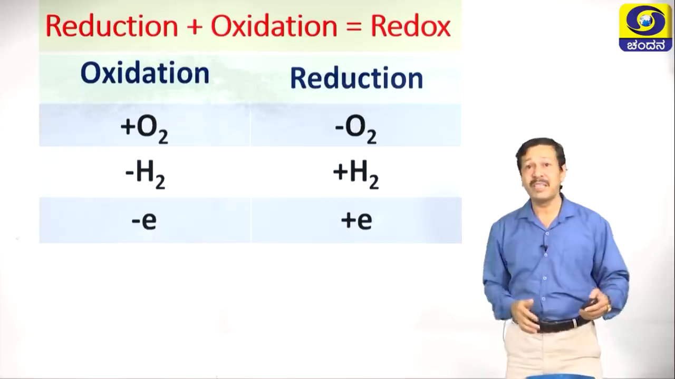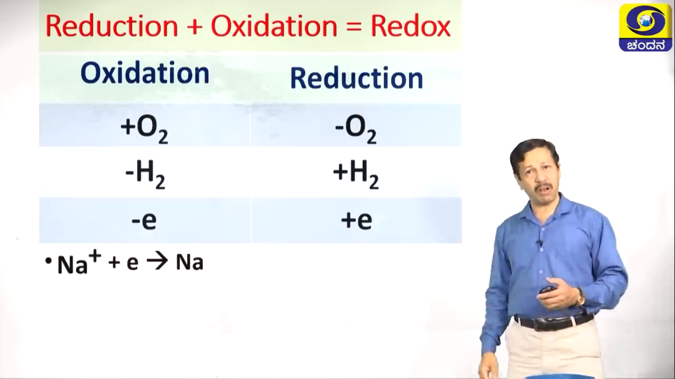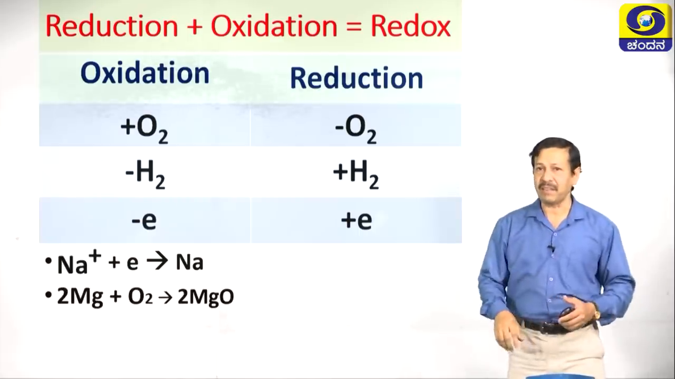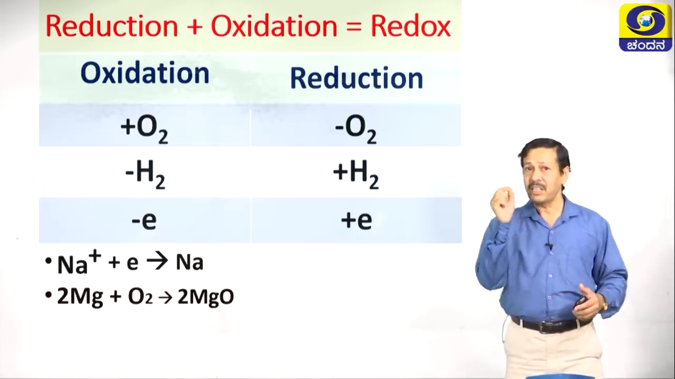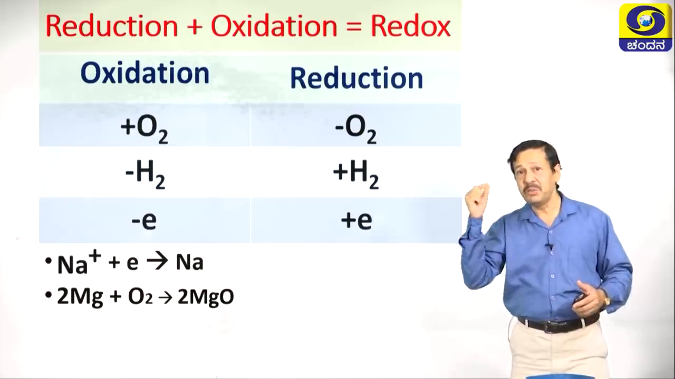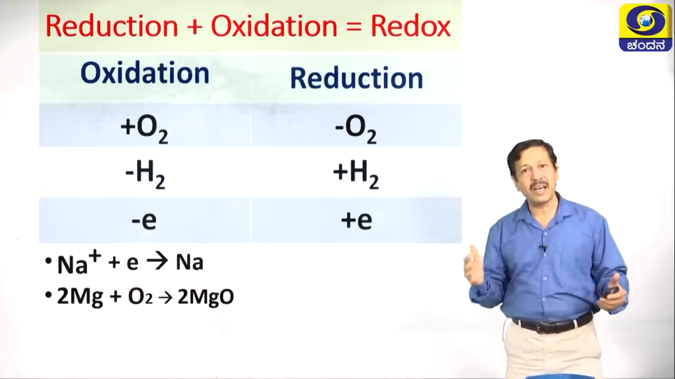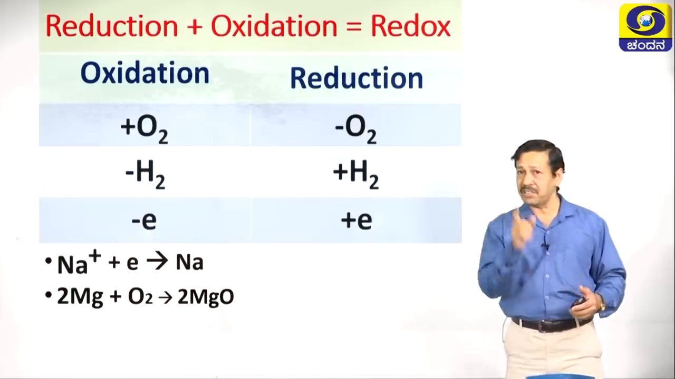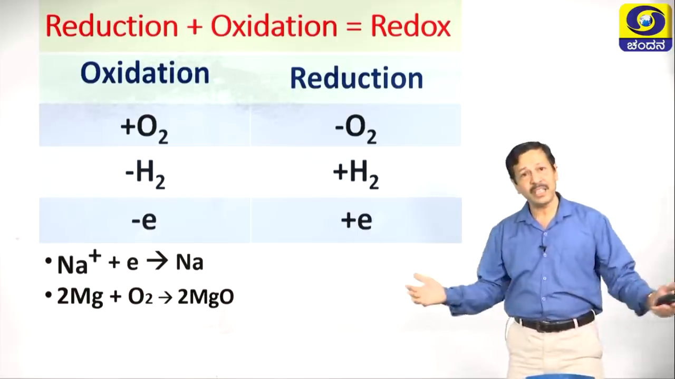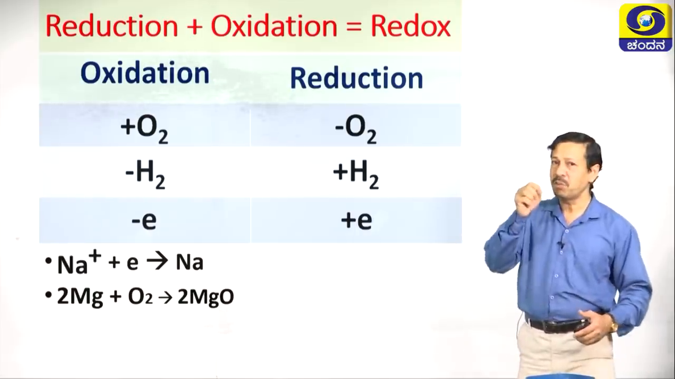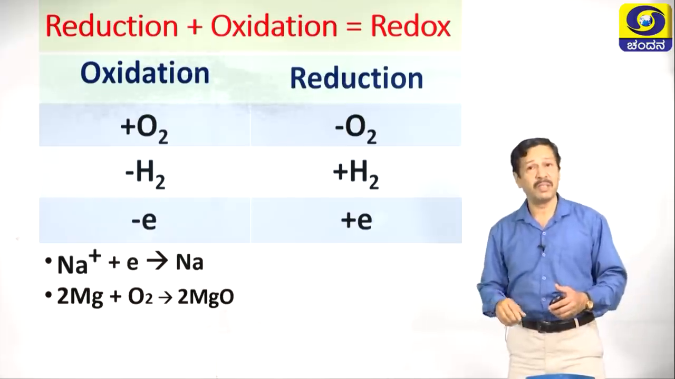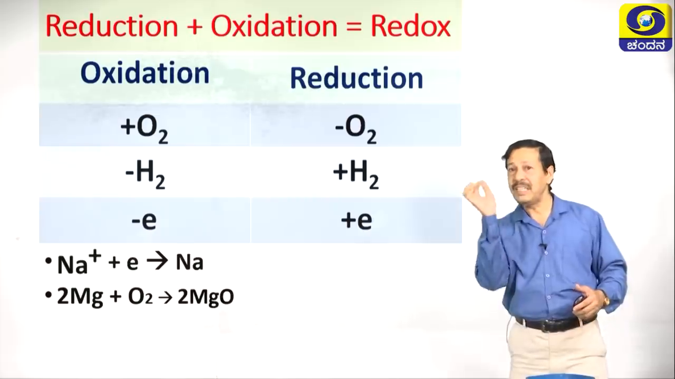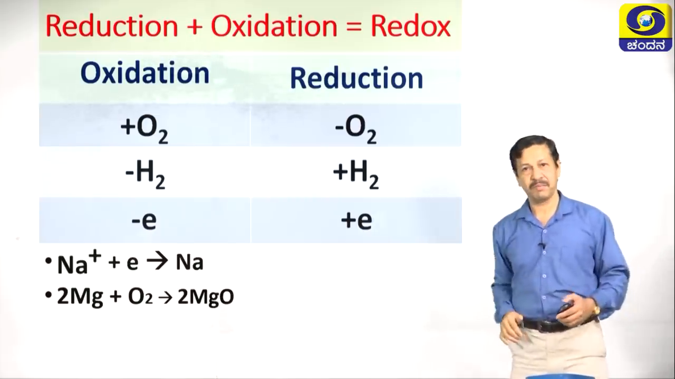Let us understand with an example. Sodium ion Na plus takes one electron and becomes Na. Here we say Na plus is reduced to Na. Metals are reduced at the cathode during the electrolysis process. So, we are explaining this reaction in terms of electron. The next one is 2 Mg plus O2 gives rise to 2 MgO. This is an example for oxidation because addition of oxygen you are seeing here.